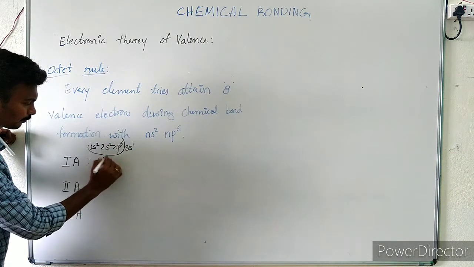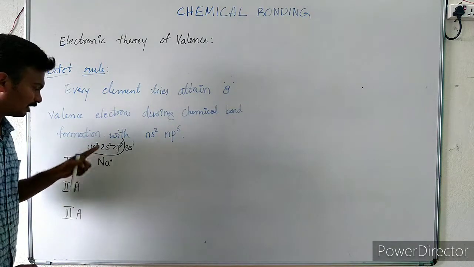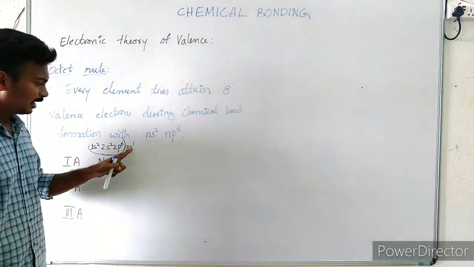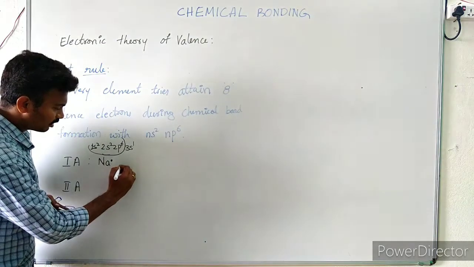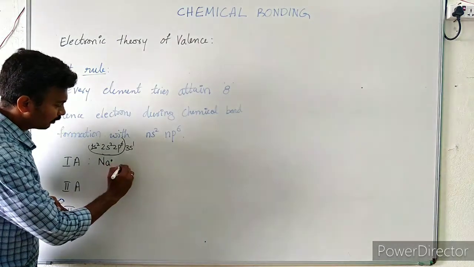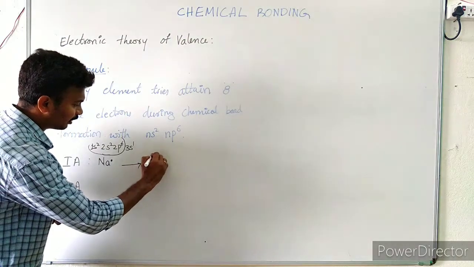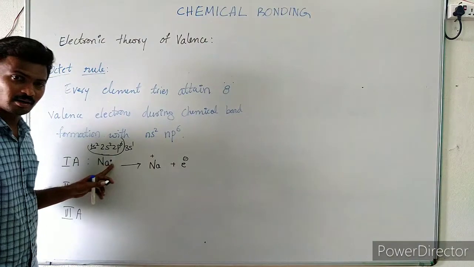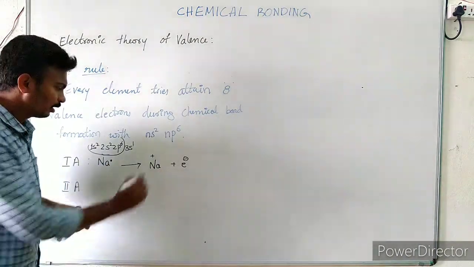This is the symbol of sodium. The inner shell electrons are shown in the form of the symbol Na, and the valence electron is shown as a dot. Now what happens? This sodium, by losing that one electron, gets converted into the Na plus cation.